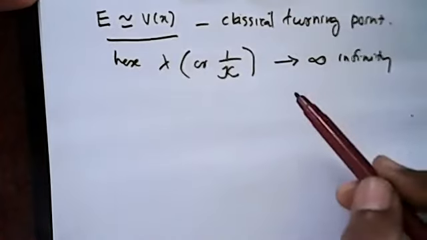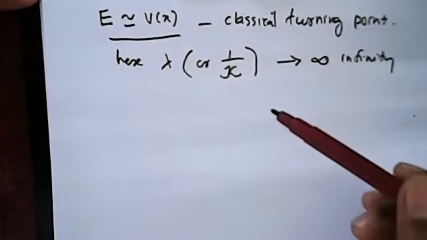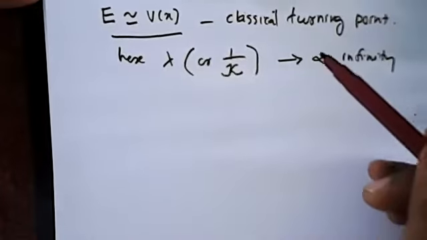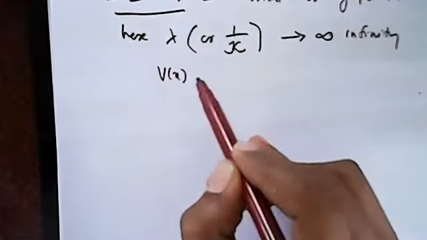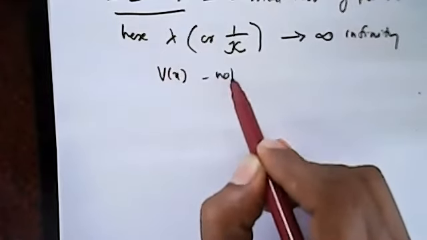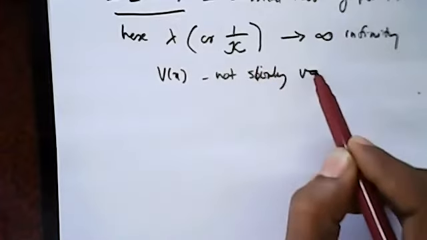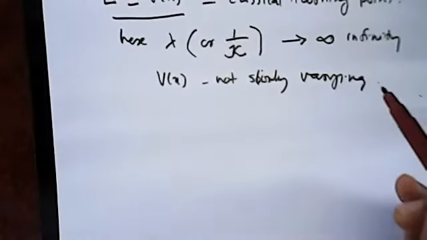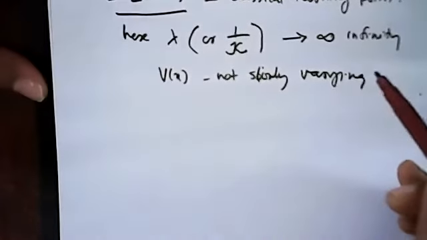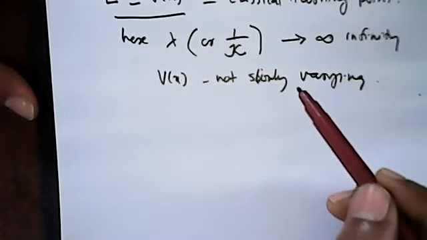Near the turning point, the lambda goes to a very high value because V of x is not slowly varying. At the very near to the turning point, all the problem comes.